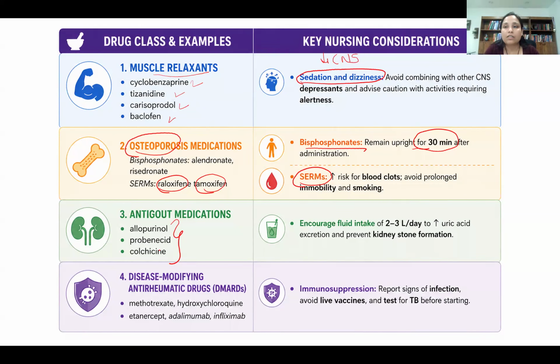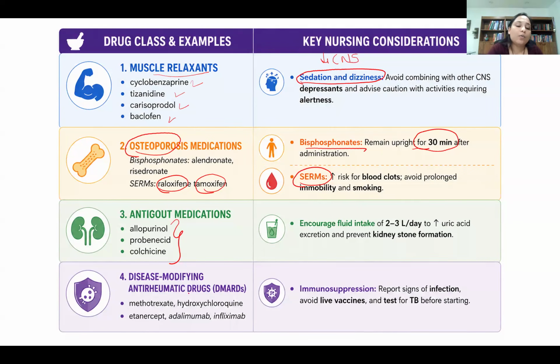Now, these medications are going to excrete the uric acid, right? So the kidney has to handle all this extra uric acid, and you as a nurse need to advise the patient to keep himself well hydrated. If not, then what happens? Dehydration can lead to kidney stones, and we don't want that.